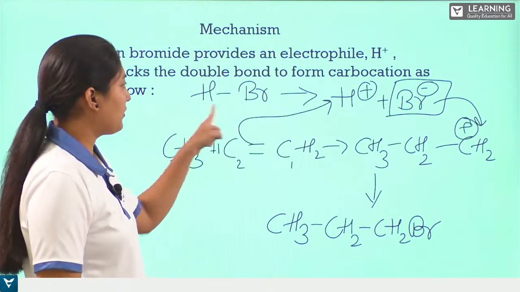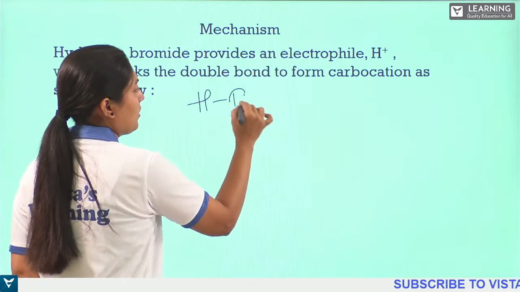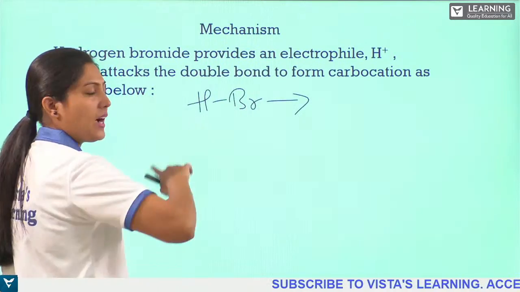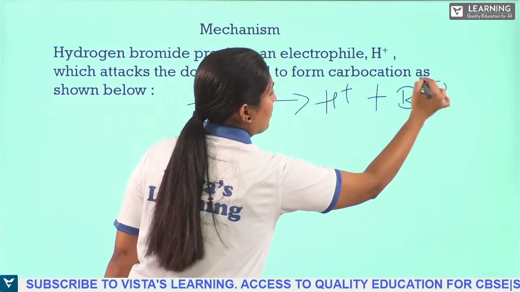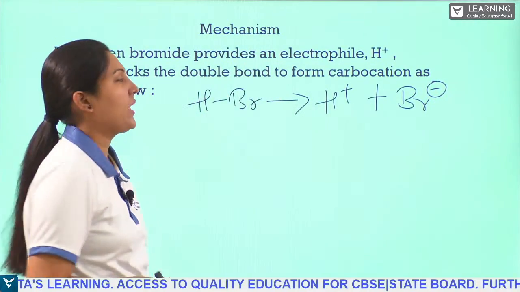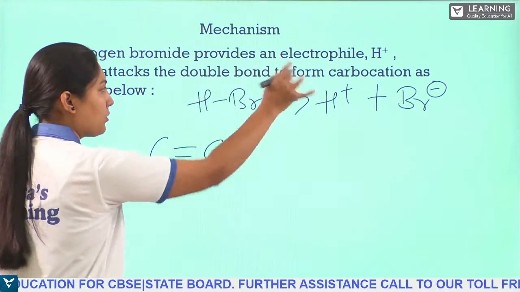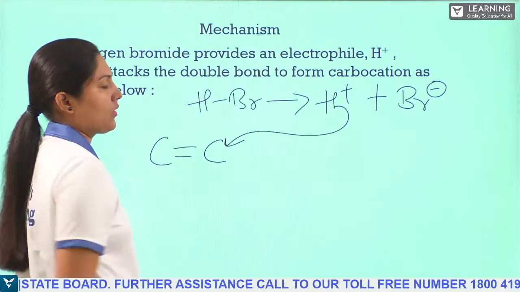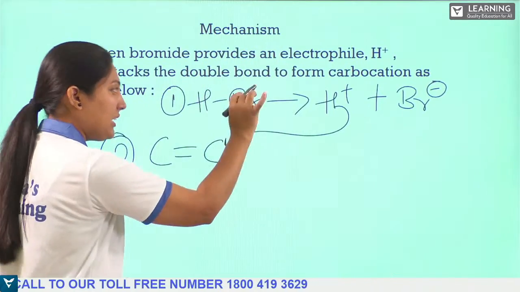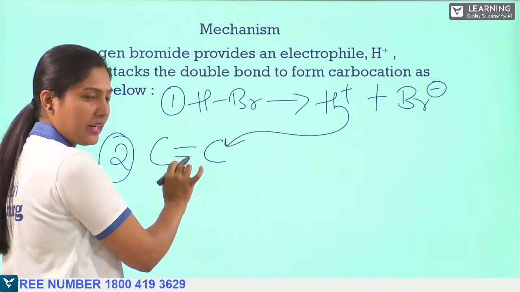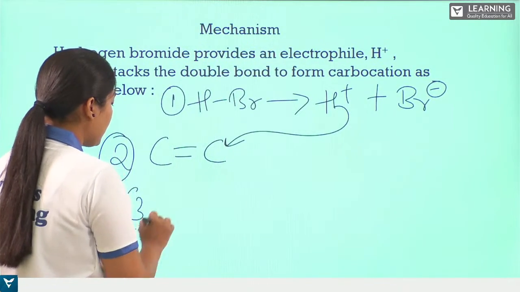The first step you have to remember is this: hydrogen bromide forms a hydrogen ion and a bromide ion. This is the first step. And the next step is that whatever double bond is there, the hydrogen is attached to that. That is the second step. When it is attacked, one of the carbon atoms will lose its electron and become a carbocation.